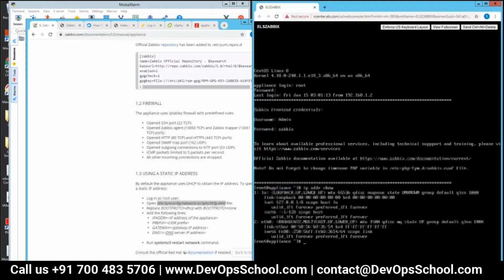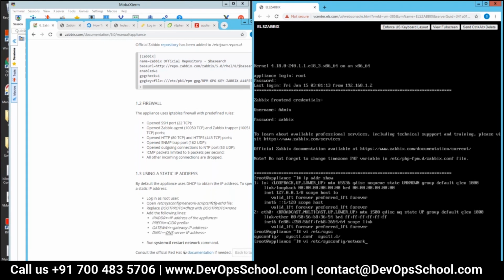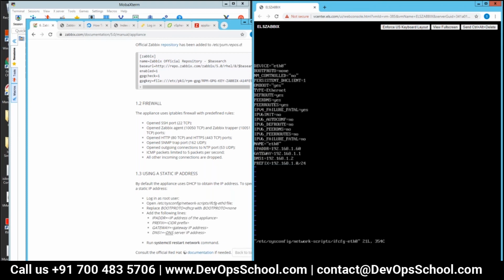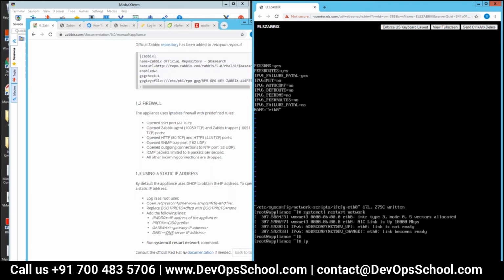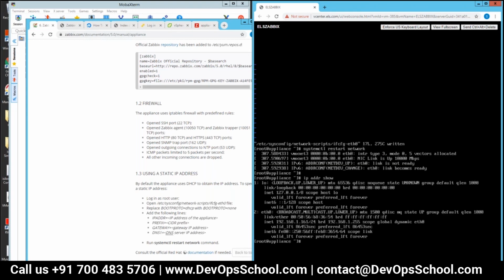Sysconfig, network-scripts, ifcfg-ethernet0. Yeah, now we have got the IP, 161.